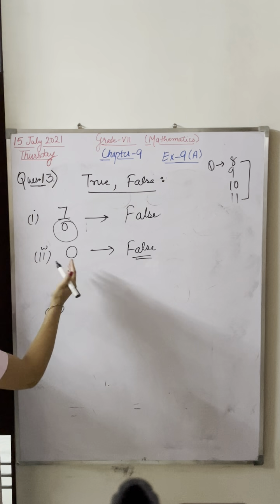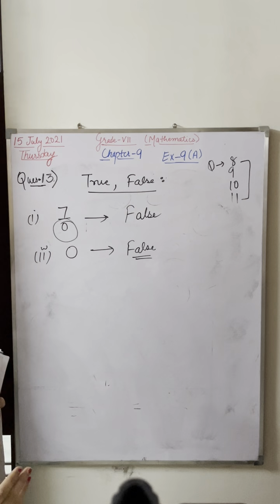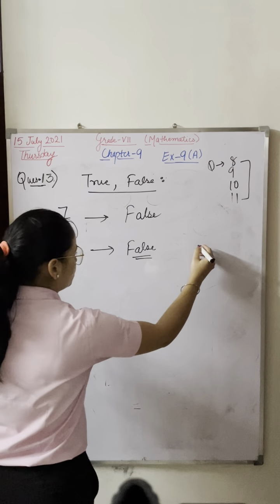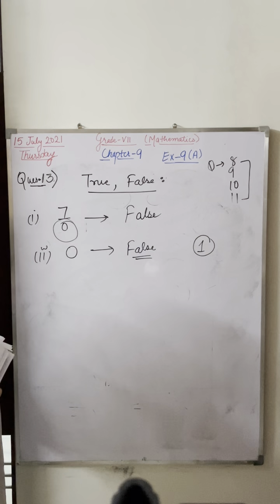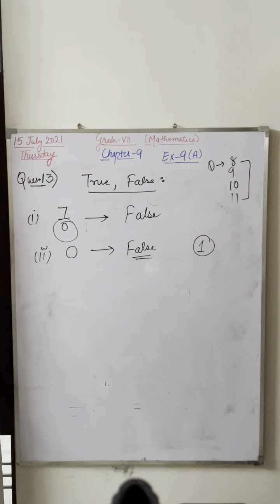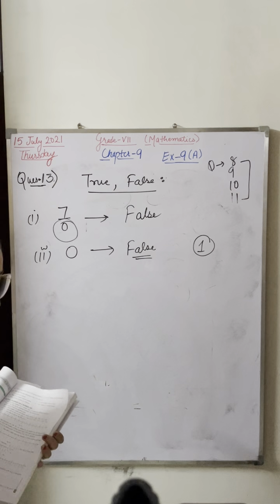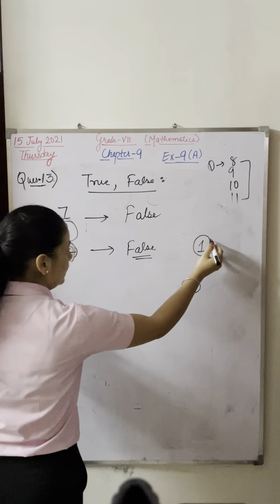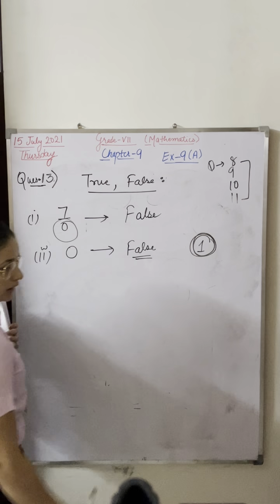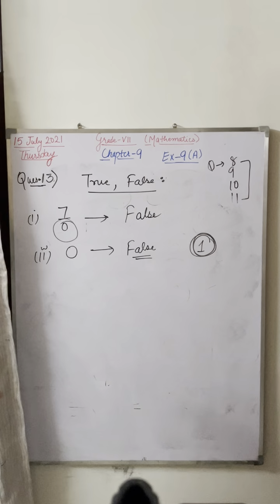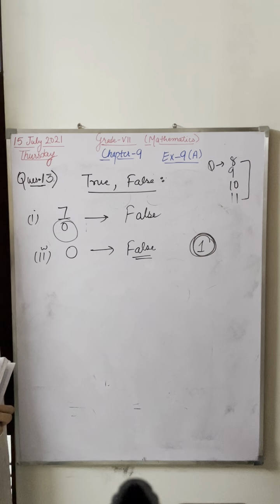Because 0/1 will be what? The smallest rational number is always 1. So 0 is not the smallest rational number.